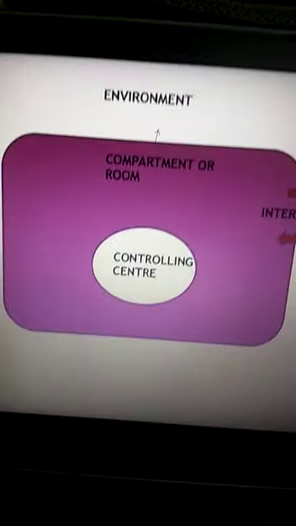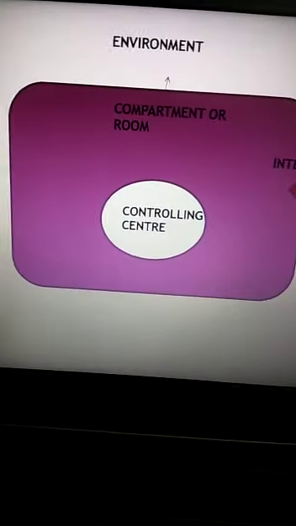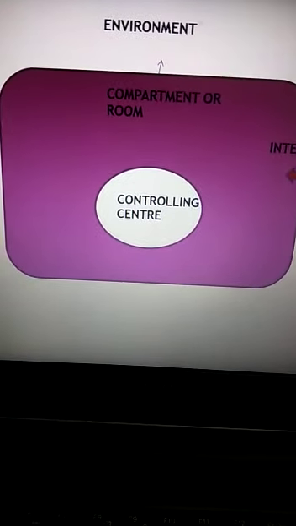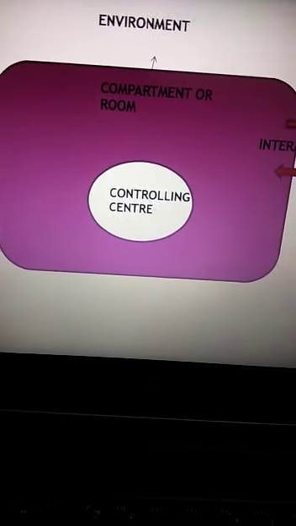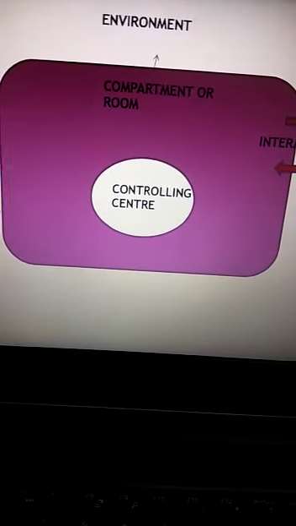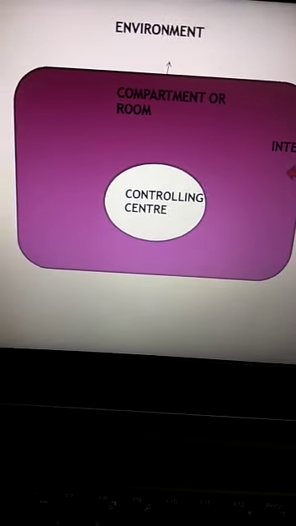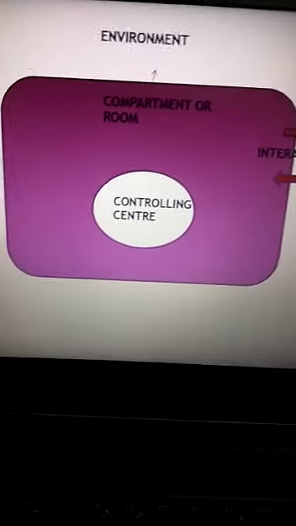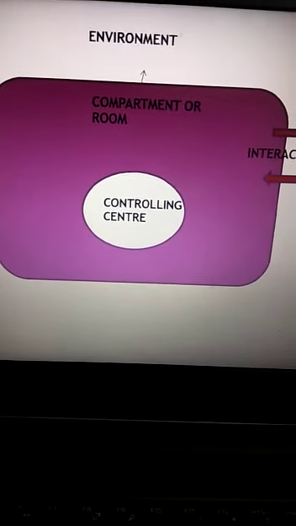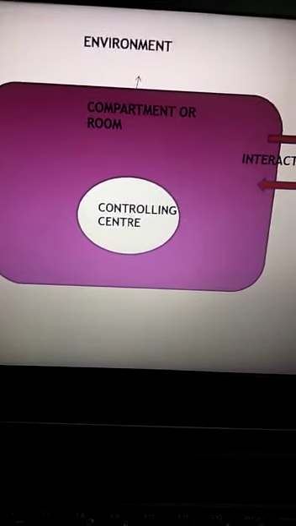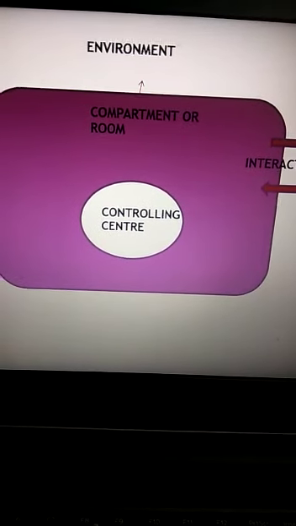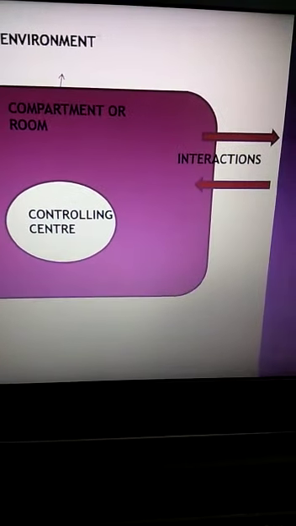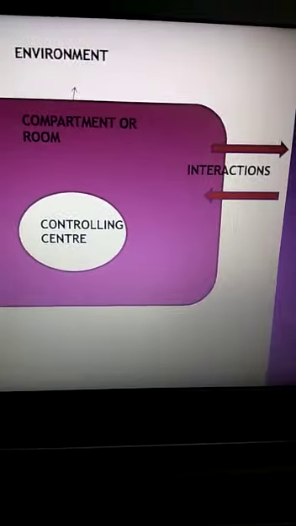That means, for example, let us try to imagine an amoeba. It's a cell. The food comes inside that cell with the help of pseudopodia. That means from the environment it is taking in the food. Similarly, as per need, whatever waste is produced, it is going to throw the waste outside. Are you understanding? This is the interaction with the environment from outside.